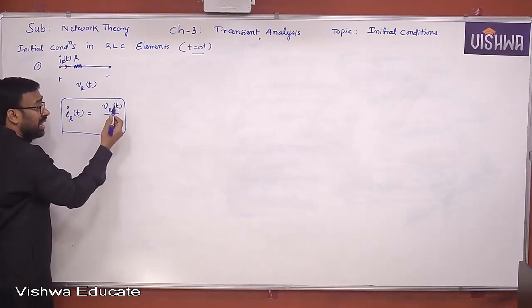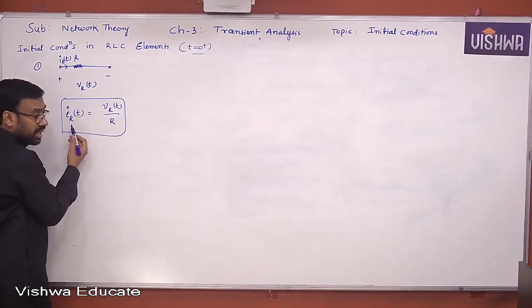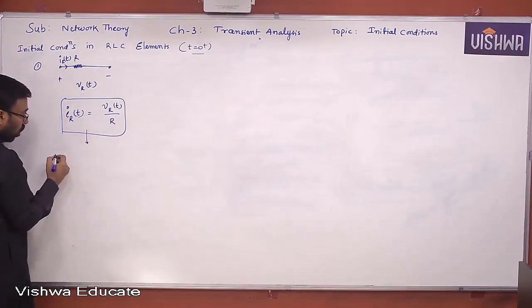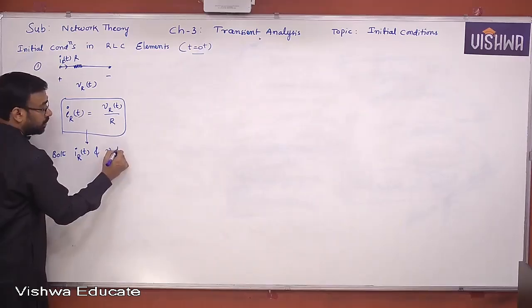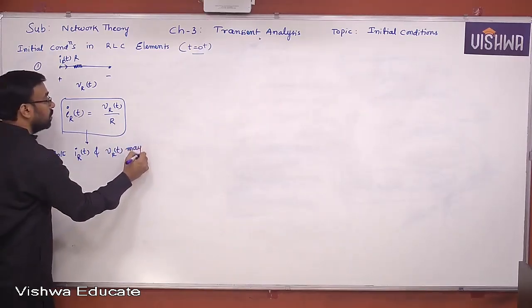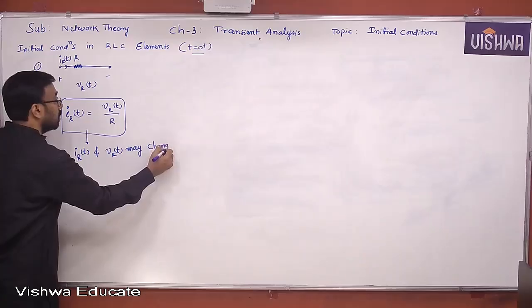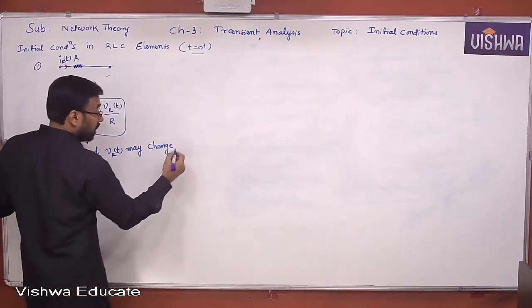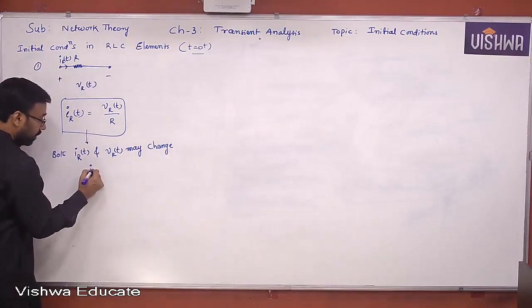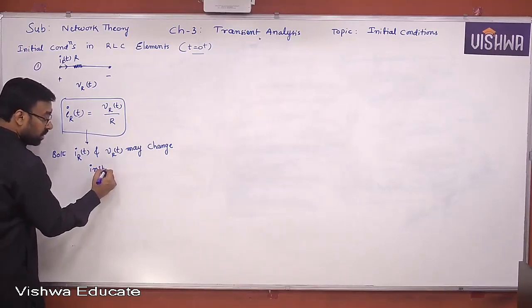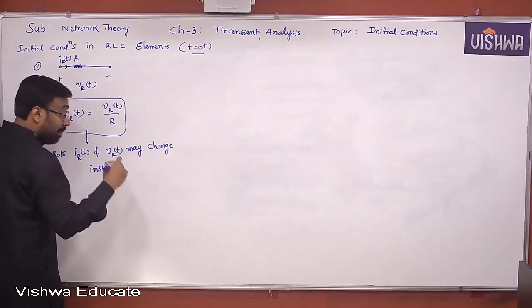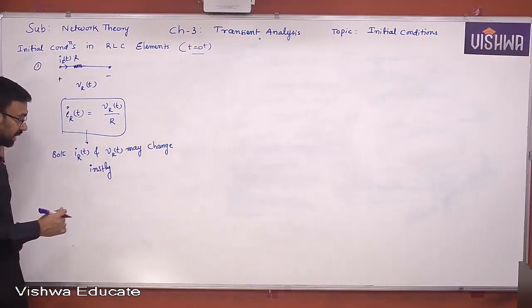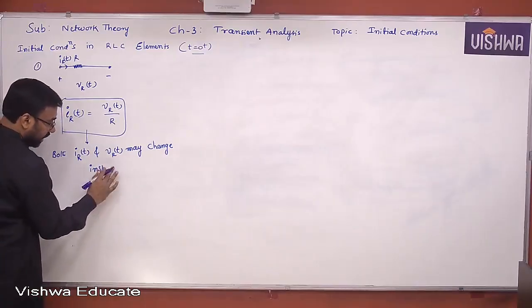Voltage may change instantaneously when current changes instantaneously. Therefore, I can say both IR of T and VR of T may change instantaneously, or abruptly or suddenly. They may change instantaneously. Yes or no, all of you? Let me write it clearly. Instantaneously.